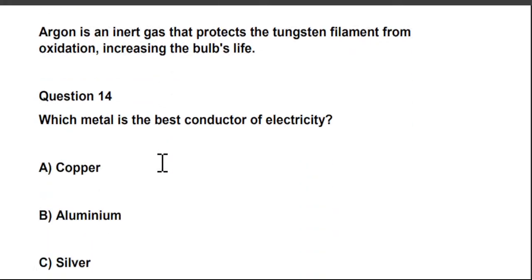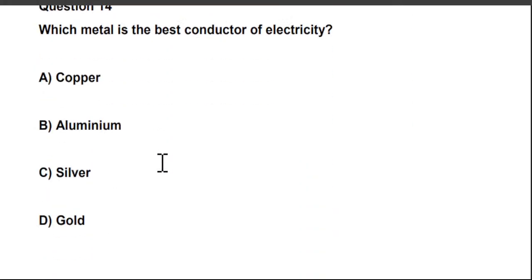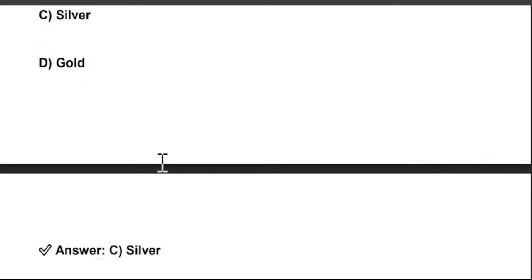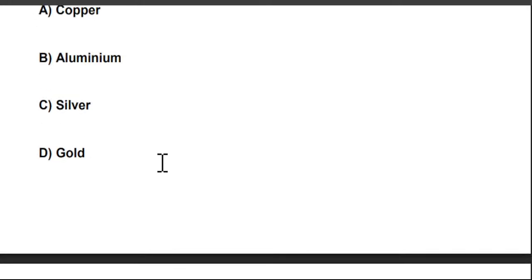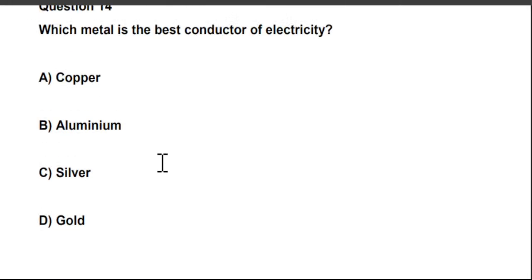Next question is, which metal is the best conductor of electricity? There are four options given over here. A. Copper. B. Aluminium. C. Silver. And D. Gold. So which metal is the best conductor of electricity?